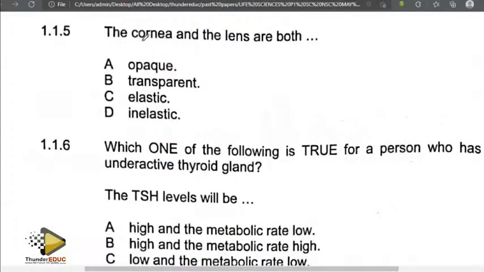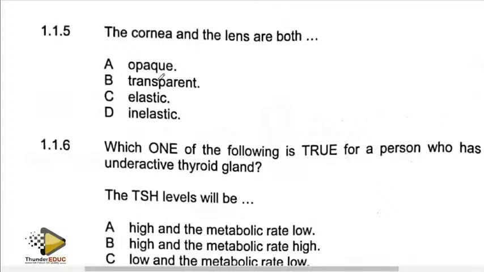The options say both of them are transparent, or both are opaque. Since the cornea and the lens are both transparent, the opaque options are wrong. So transparent is the correct answer, and we give you two ticks there. Then they are saying